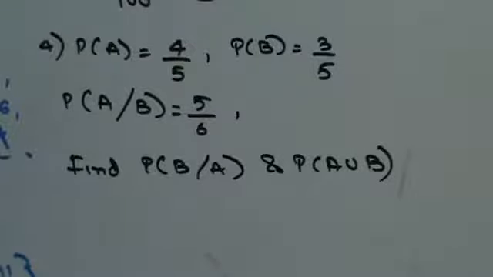Let's assume I draw that card and keep it aside. Now I draw another card and it is king. What is the probability that this will be a king? 3 by 51. Why will it not be 4 by 52? Because before this an event has occurred, as a result of which the probability of the second event has changed. That is called as conditional probability. What is the probability of the second event occurring when the first event has already occurred?